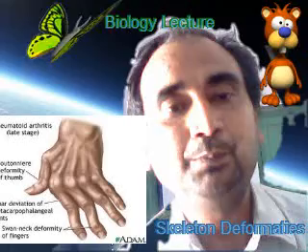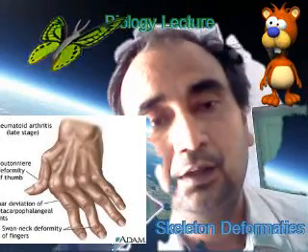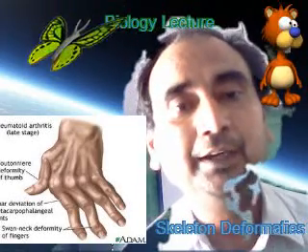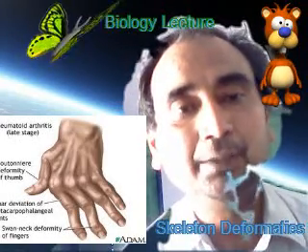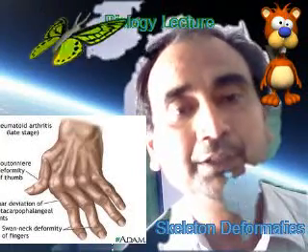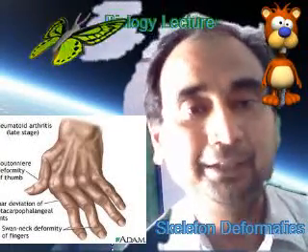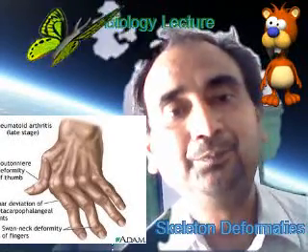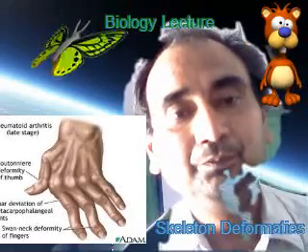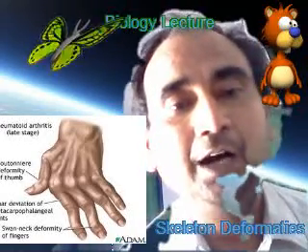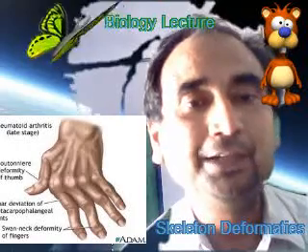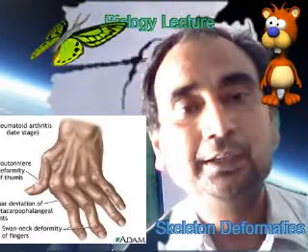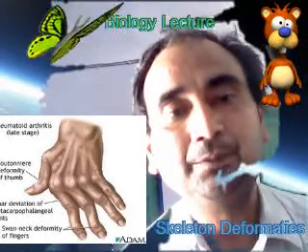Pulposus fluid is a shock absorber, and it is used during shock-absorbing activities such as walking, jumping, running, and laterally bending. So it acts as a rubber ball, a disc. Sometimes due to trauma or lifting a heavy object, the spine punctures this disc. So the annulus fibrosus gets punctured, and the nucleus pulposus comes out of the disc as a protrusion, and this protrusion presses on the spinal nerves.